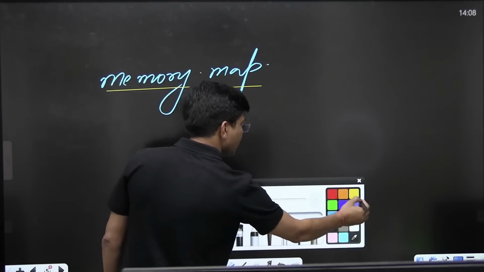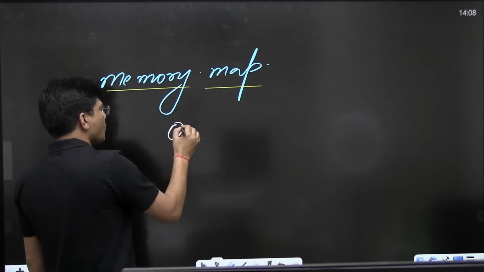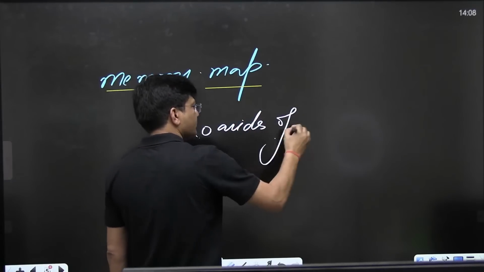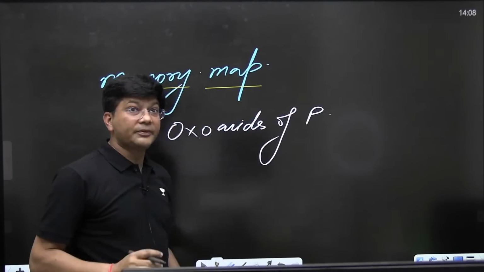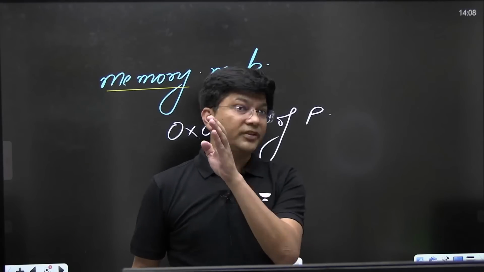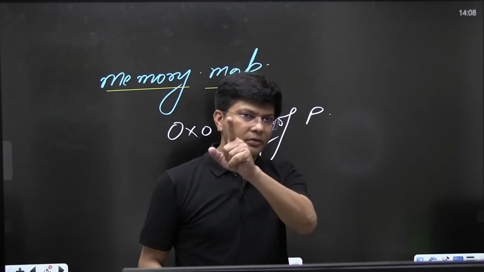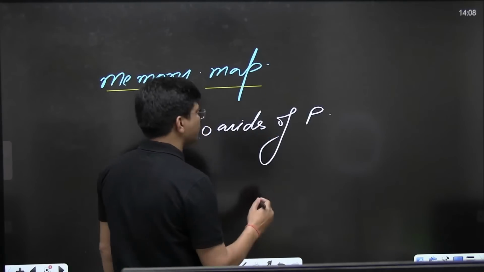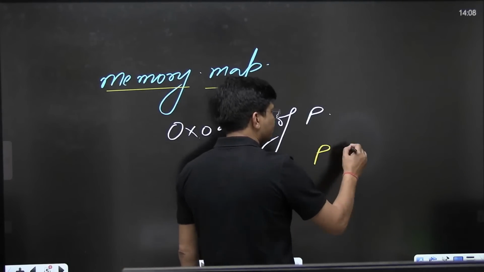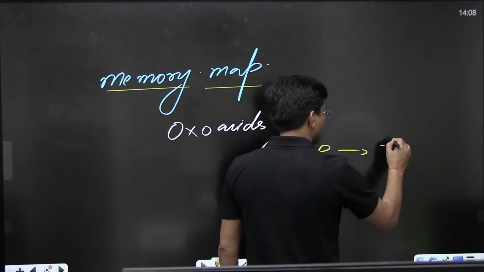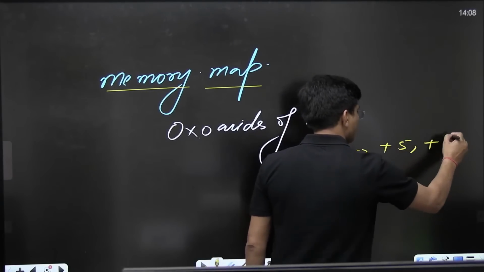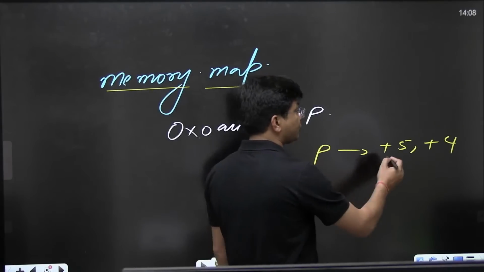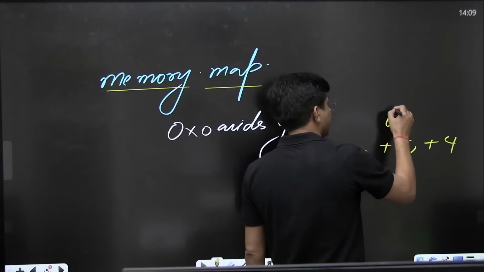Now, let me start with oxo acids of phosphorus. Just remember one thing: when to use ik and when to use us. Are you ready? When phosphorus oxidation state is +5 or +4, do remember it, we will use ik acid.